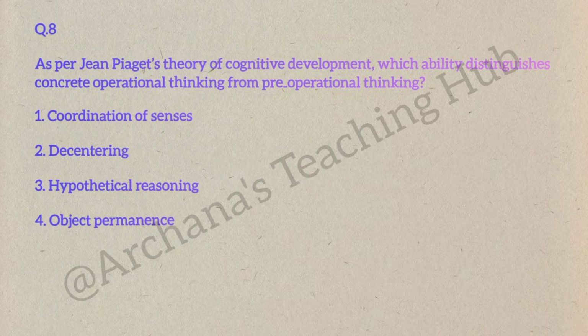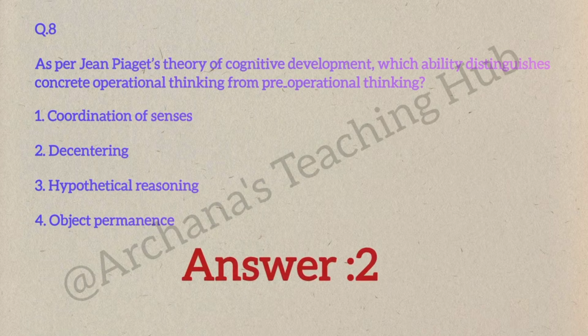Question number 8. As per Jean Piaget's theory of cognitive development, which ability distinguishes concrete operational thinking from pre-operational thinking? Option 1: coordination of senses. Option 2: decentering. Option 3: hypothetical reasoning. Option 4: object permanence.